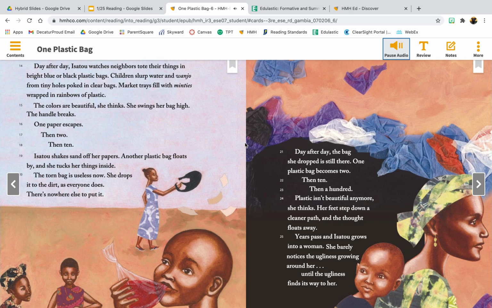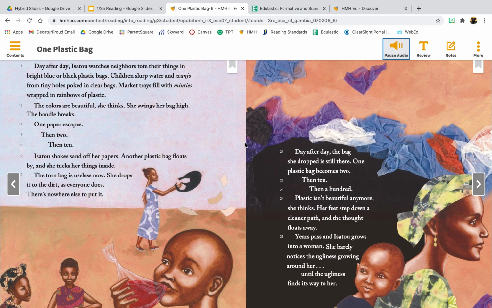Day after day, Isatu watches neighbors tote their things in bright blue or black plastic bags. Children slurp water and wanjo from tiny holes poked in clear bags. Market trays fill with minties wrapped in rainbows of plastic. The colors are beautiful, she thinks. She swings her bag high. The handle breaks. One paper escapes, then two, then 10.